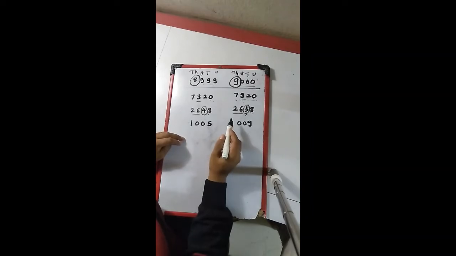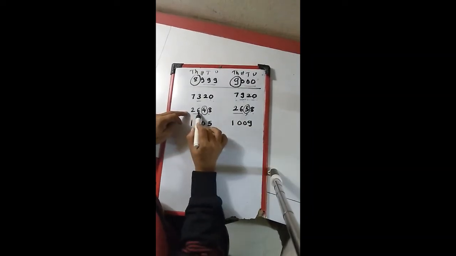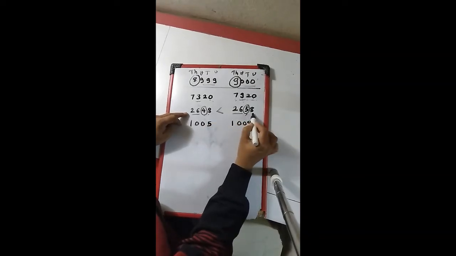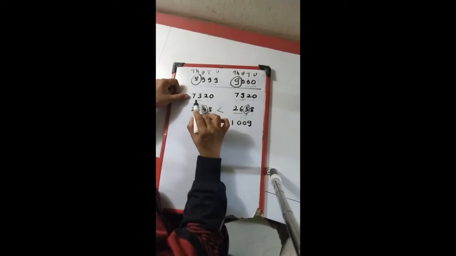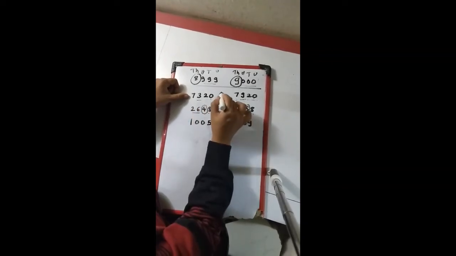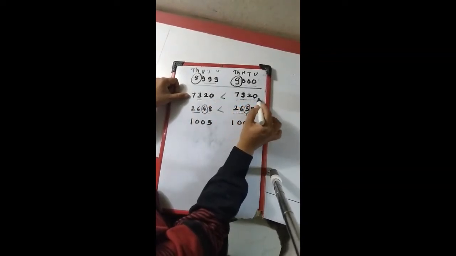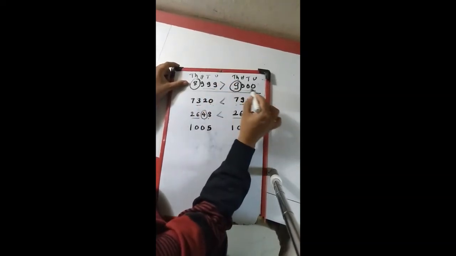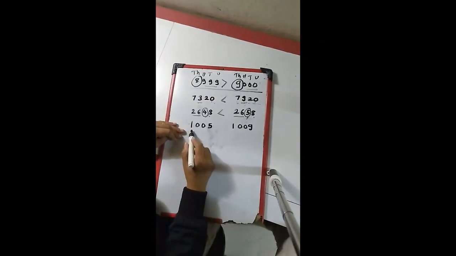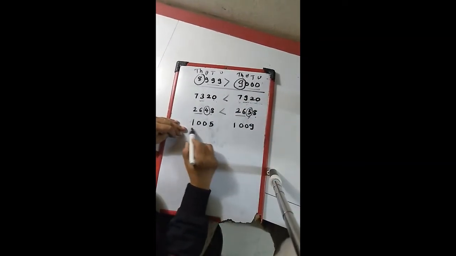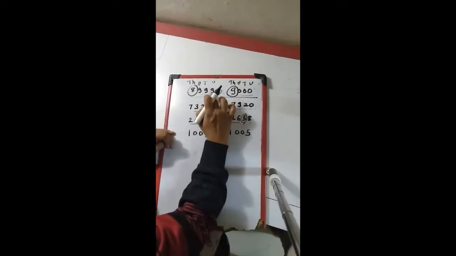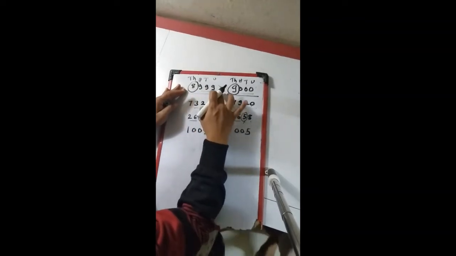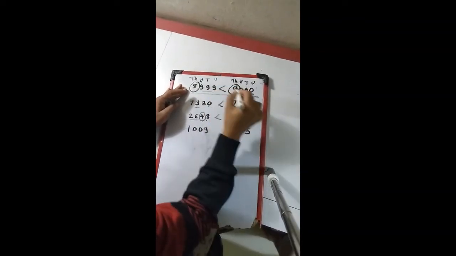Okay. So you got this. So which number is greater? 2648 is less than 2658. Here also 7320 is less than 7920. Here 9000 is greater than 8999. Now next, 1005. Sorry, one correction here. I have told you that 8909 is greater, not this is greater, this is less than 9000.